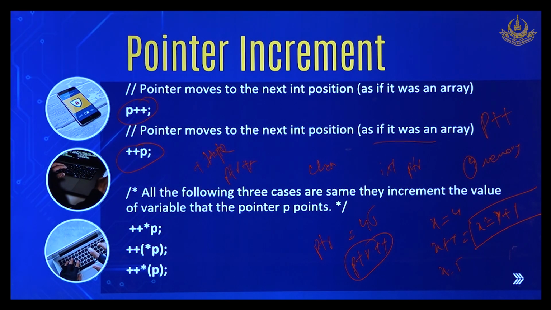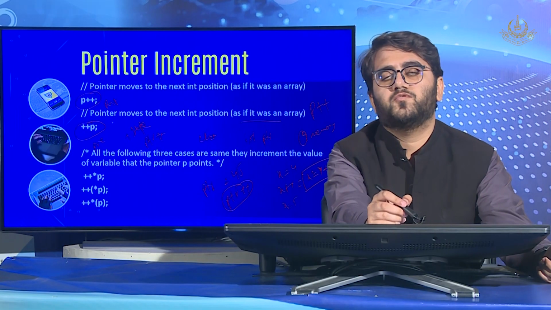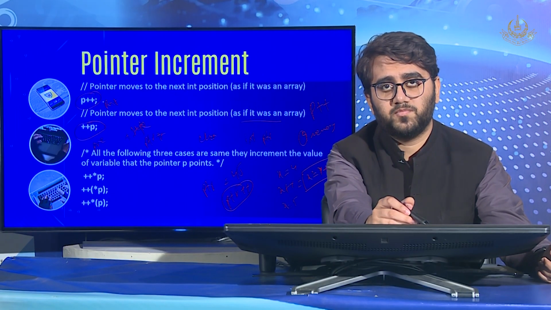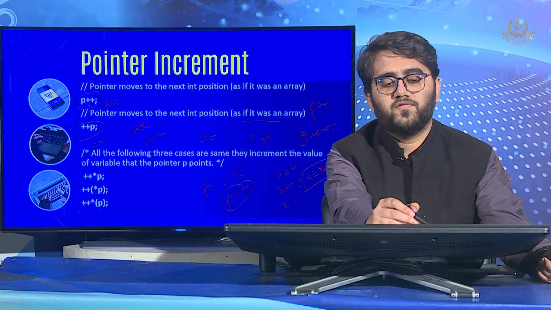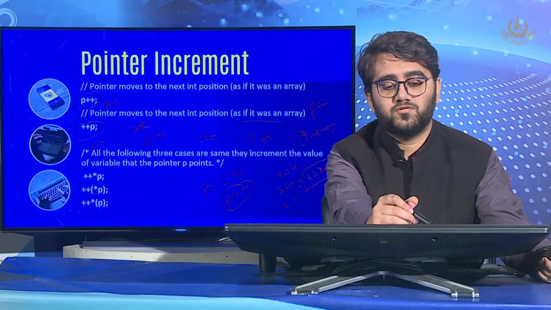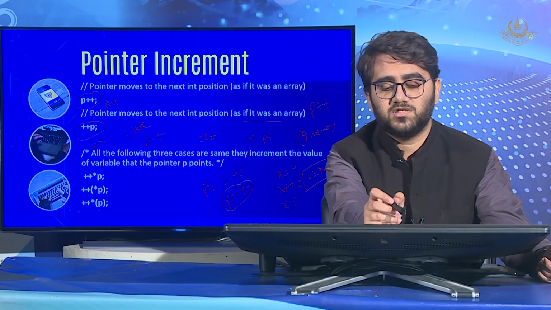So there is both the usage of decrement and increment, and also post increment and pre increment. This is post increment, this is pre increment. Post increment and pre increment just work the way I have already explained in previous lectures, wherein if you post increment, then the value is first printed and then changed, and if you do the pre increment, then the value is changed first and then printed.